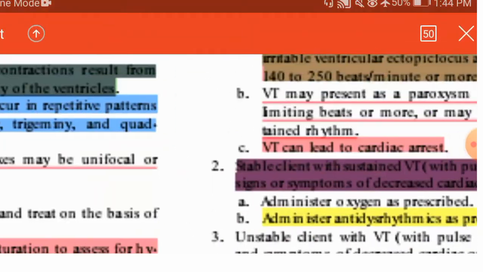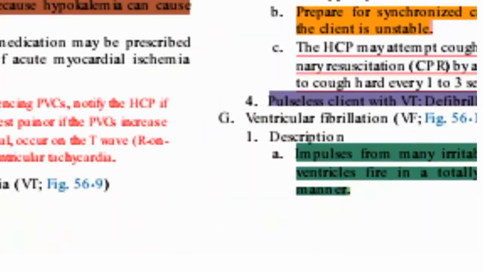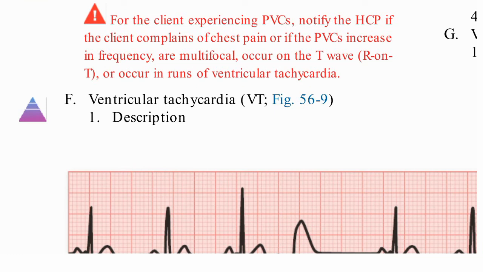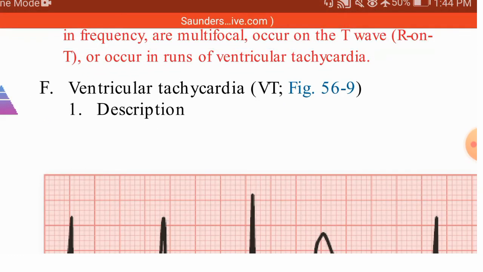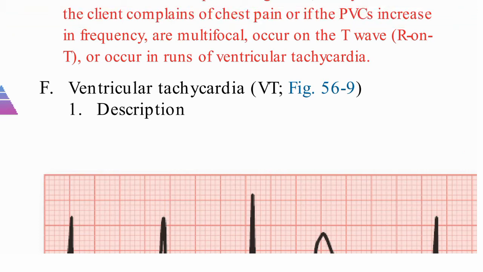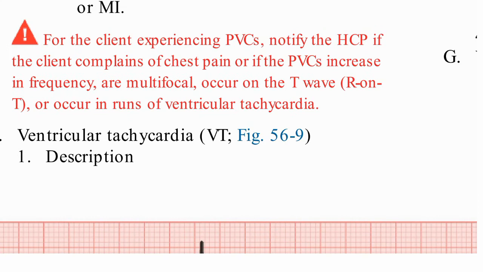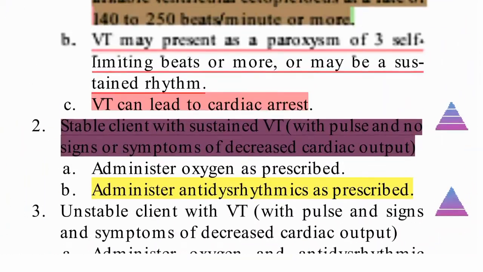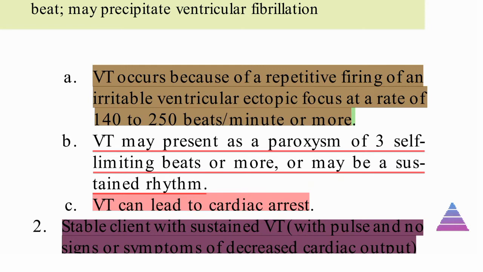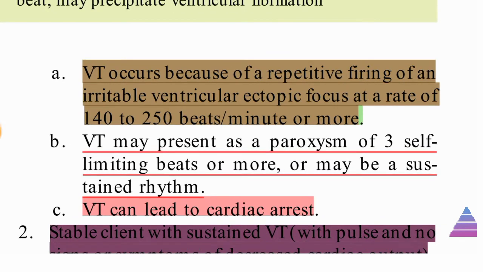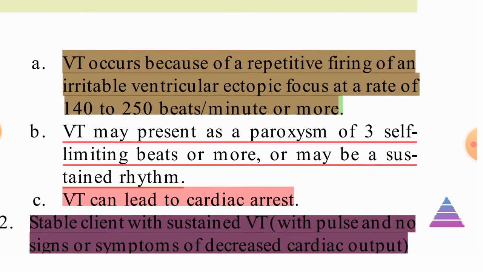Now coming to ventricular tachycardia. So what is ventricular tachycardia? Tachycardia means increasing heart rate. Increasing heart rate means the ventricles are beating fast. So that is ventricular tachycardia. Beating occurs because of repetitive firing of an irritable ventricular ectopic focus at a rate of 140 to 250 beats per minute or more. So when it is going greater than 140 to 250, it is called ventricular tachycardia.